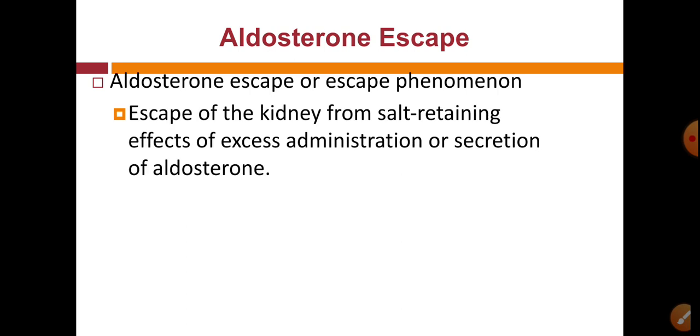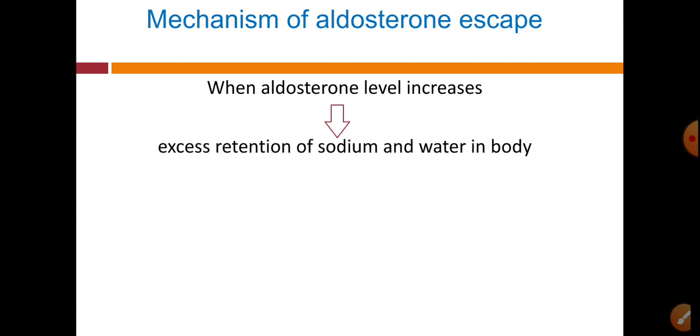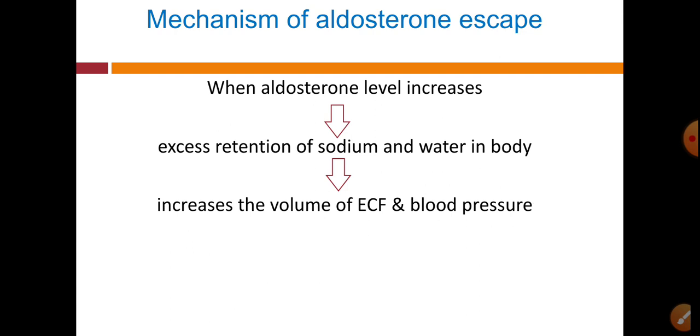So aldosterone escape or escape phenomenon is the escape of kidney from salt retaining effect from excess administration or secretion of aldosterone. So the mechanism of this escape is that when aldosterone level increases, it will increase reabsorption of sodium and water in the body, so that our ECF volume as well as blood pressure increases.